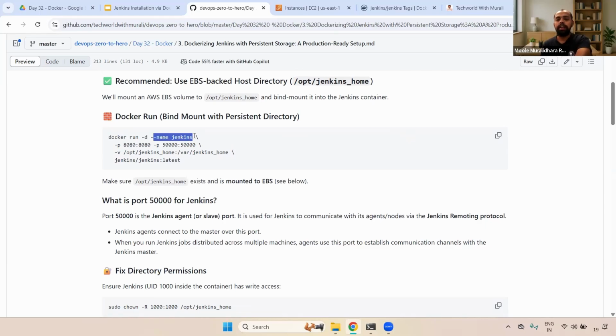And here you can see the name. I'm going to give the container name, that is jenkins. And -p is nothing but the port number. Here we are mentioning port 8080:8080. Here you have to remember, guys, the number after the colon is the container port number. Jenkins by default uses 8080 inside the container. The number before the colon is what I'm going to expose to the outside.